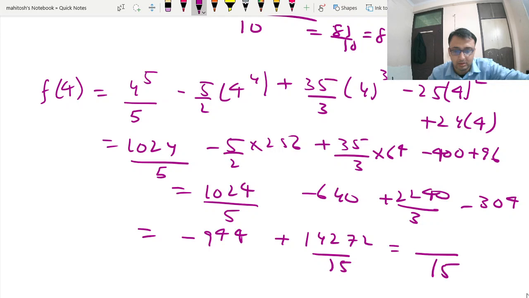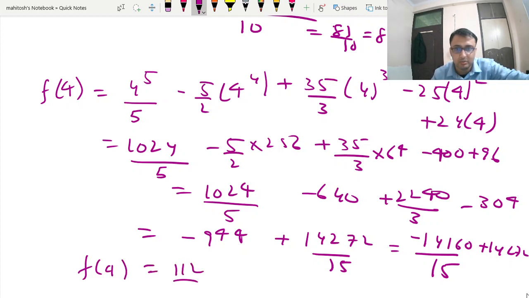This is your 15 minus 14160, that's 14272. So f(4) we get 112 by 50. Again, this is your positive.